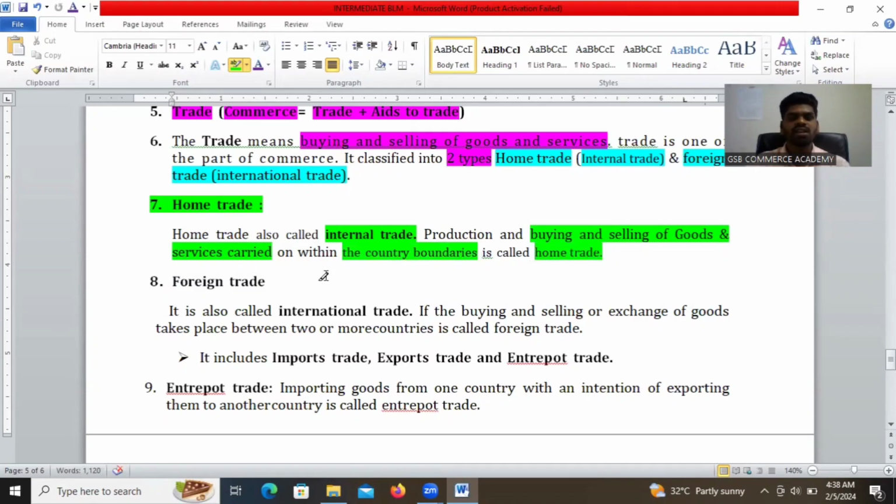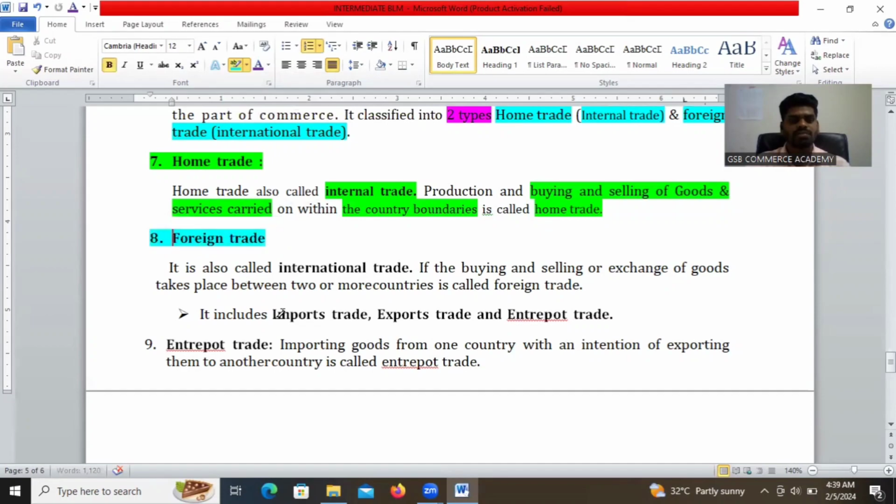For example, manufacturing goods and services in India and buying and selling those goods and services in India only is called home trade.